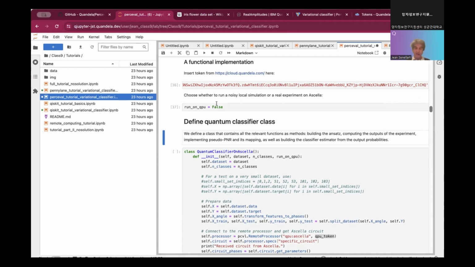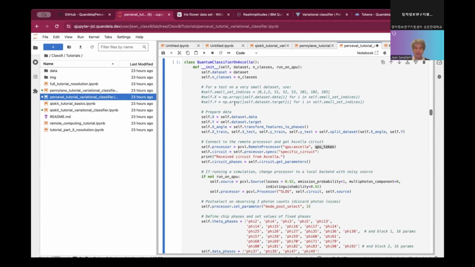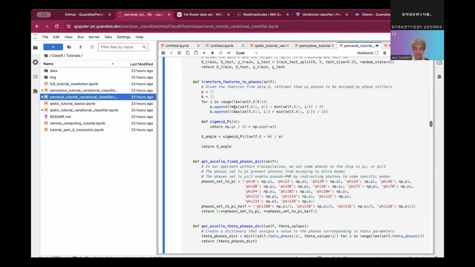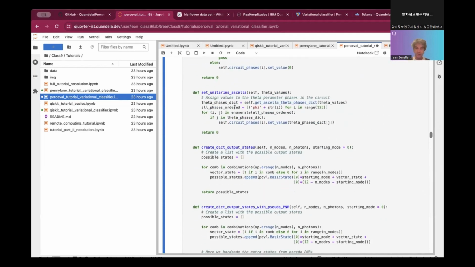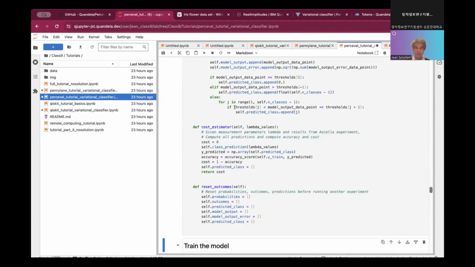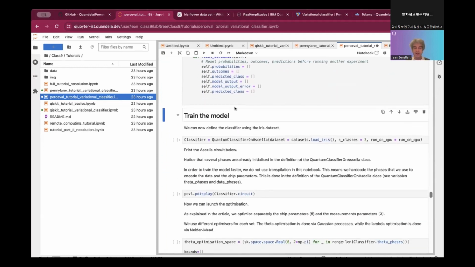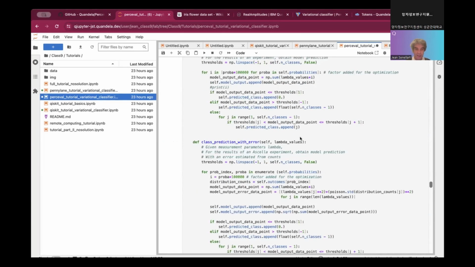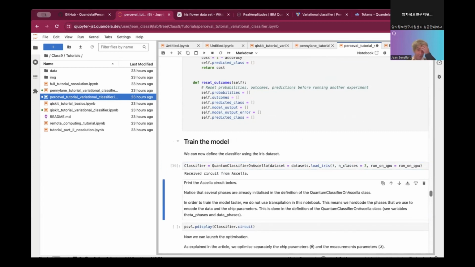So they have this huge quantum classifier class. If you look at the code itself, it looks a bit unreadable, so we try to decipher what it is actually doing. Then they are defining the object quantum classifier on the Iris dataset, exactly the same one that we have been using for Qiskit. So in some way, it is the same.